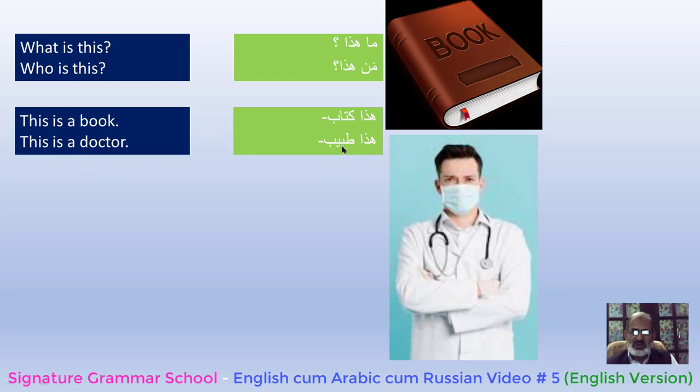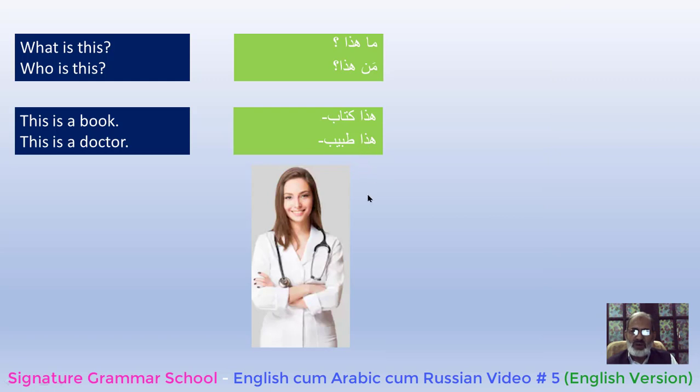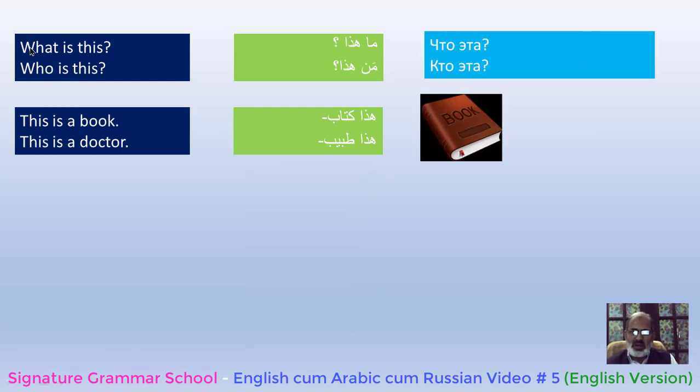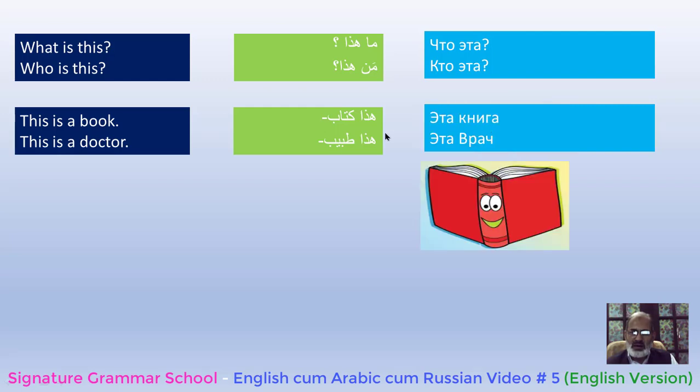But if it is a lady doctor, then we use here hazihi instead of haza. In Russian it will be что это. Что это, what is this? For a thing which has no life, it is kito eta. For that which has life, kito, who is this? Man haza. The answer will be kniga. Kniga means book. This is a book.